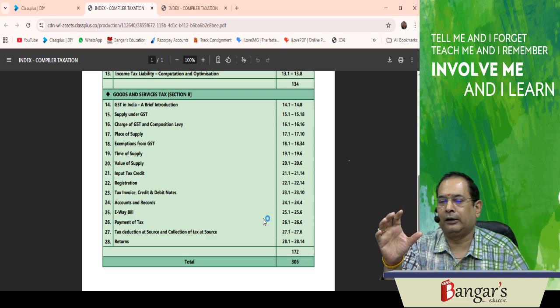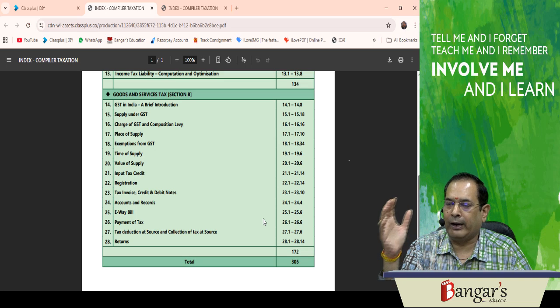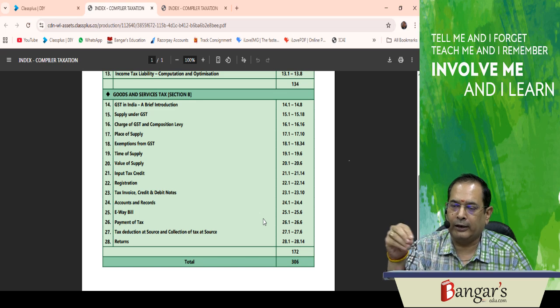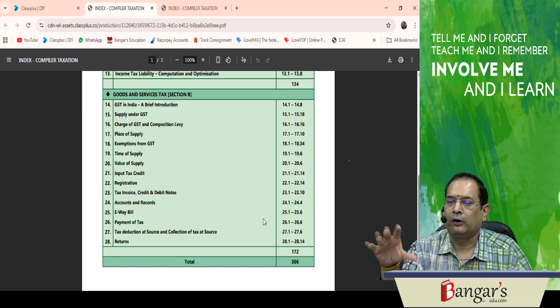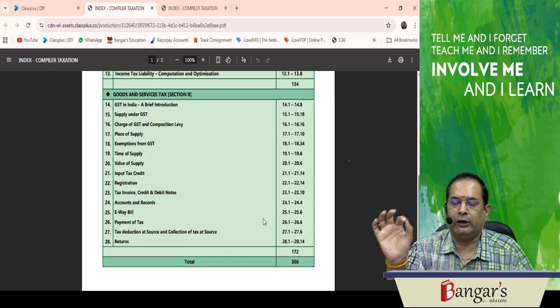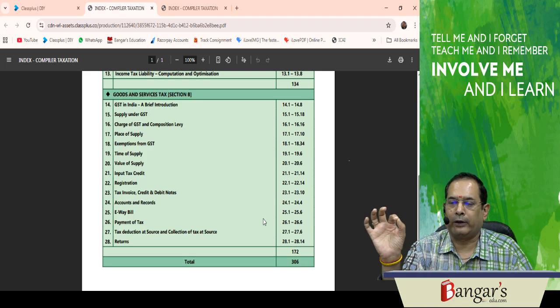So fundamentally, this summary book is meant so that the students can summarize their entire provisions in brief, which will be very helpful at the time of your examination. And in 306 pages, we have tried to cover each and every aspect relating to taxation.